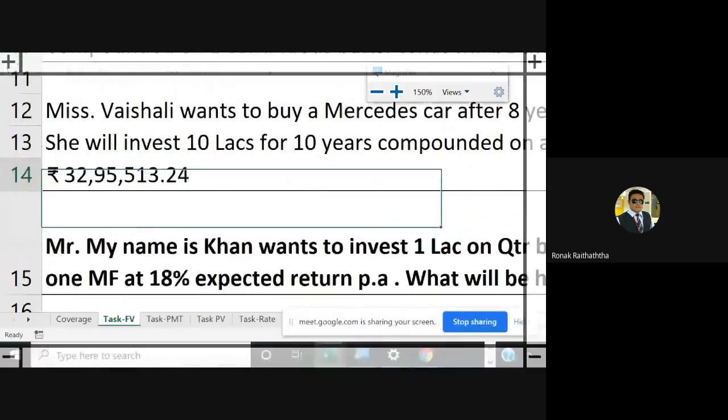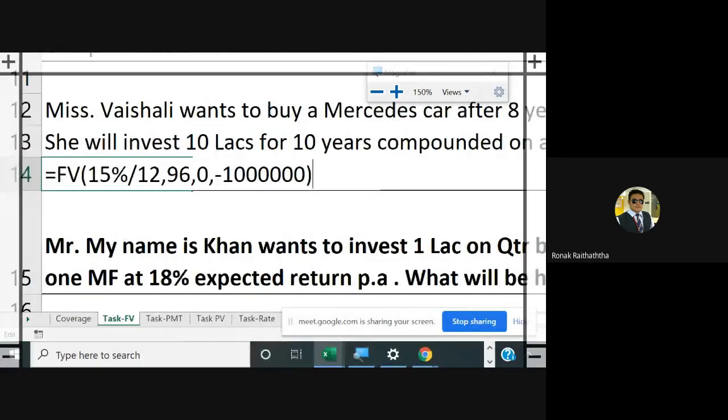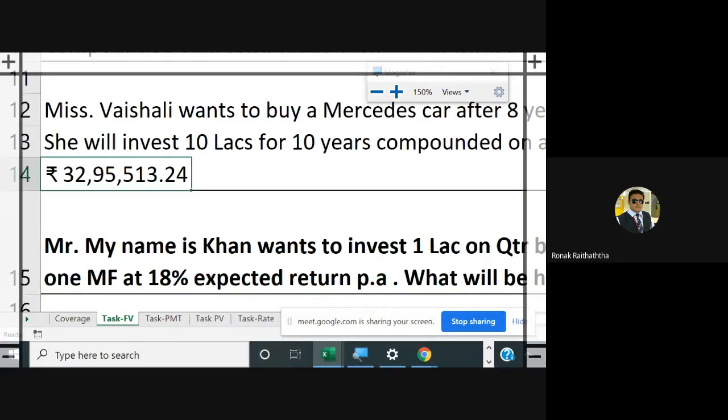Pressing enter. So Miss Vaishali would have 32,95,513 rupees after how many years? After 8 years, if the compounding is done on a monthly basis. Here in this case, you could have written 12 multiplied by 8 as well. Let Excel calculate it. No, हमारा दिमाग ही क्यों लगाना? Excel बना ही आलसी लोगों के लिए है. तो अगर आपको खुद से कैलकुलेशन नहीं करना है, put 12 multiplied by 8 over there in the Excel formula, then also you get the same answer.